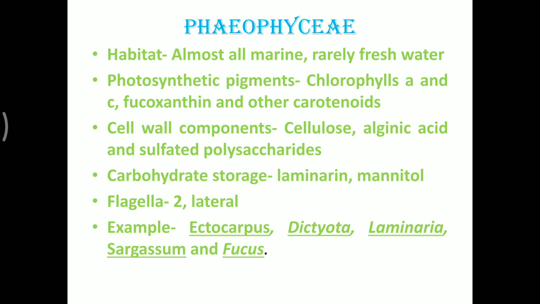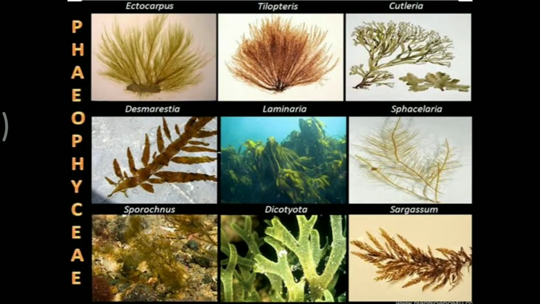Examples are Ectocarpus, Dictyota, Laminaria, Sargassum, and Fucus. You can just see the different forms over here. They all are the largest forms which are present. They are known as the seaweeds or the kelps. If you see their structure, they are very rich in phycocolloids, and because of the presence of these phycocolloids, they are capable of surviving in freezing temperature.